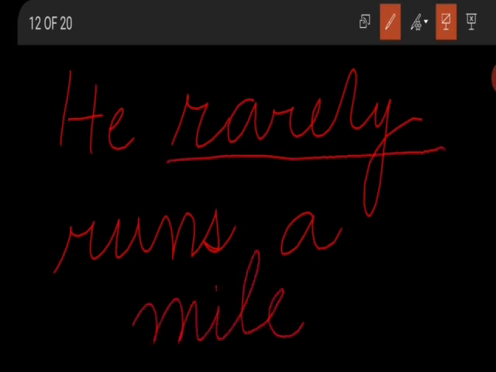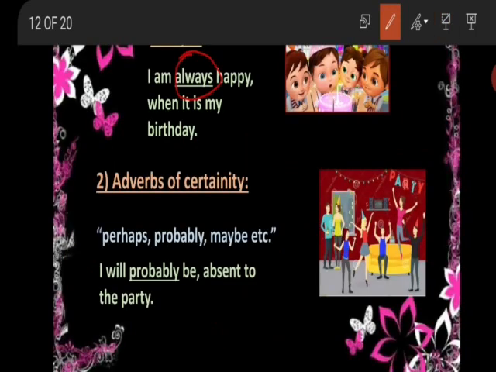So rarely is also an adverb of frequency, that is, how often an event occurs, and it is placed, you may say, in the middle of the sentence. The second type of adverb which is a focusing adverb and is placed in the middle of the sentence is adverbs of certainty. For example, words like perhaps, probably, maybe, certainly, all these are adverbs of certainty, and they are placed in the middle of the sentence.